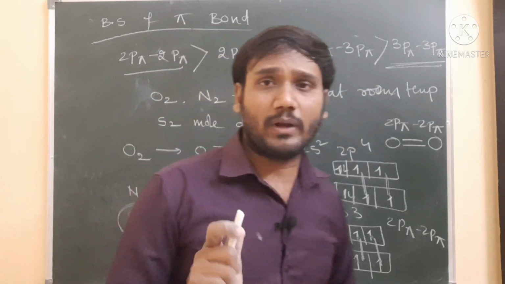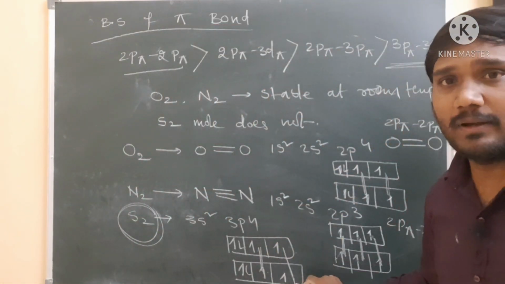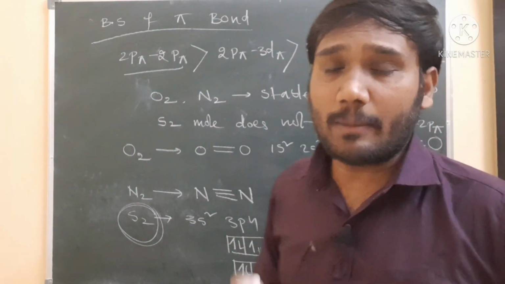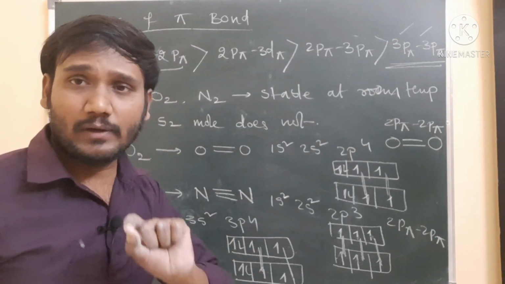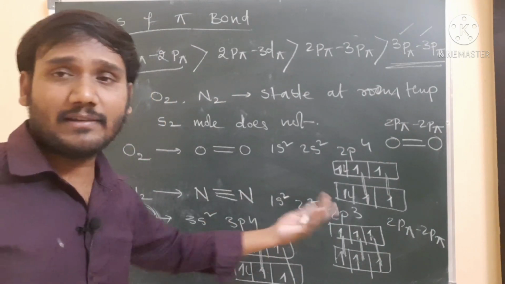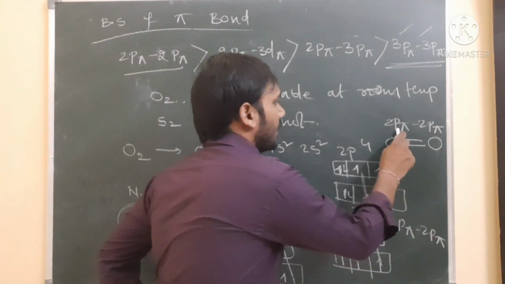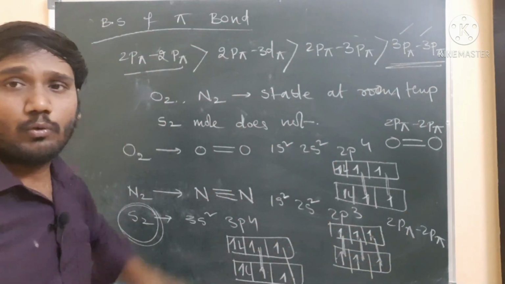S2 is not stable at room temperature because of what? It is a 3p pi orbital, 3p pi orbital overlapping, and 3p pi to 3p pi overlapping is very weak, with very little strength. That's why the S2 molecule does not form at room temperature, meaning it is not stable at room temperature. But oxygen and nitrogen are stable, because oxygen also forms 2p pi 2p pi overlapping and nitrogen also has 2p pi 2p pi overlapping.